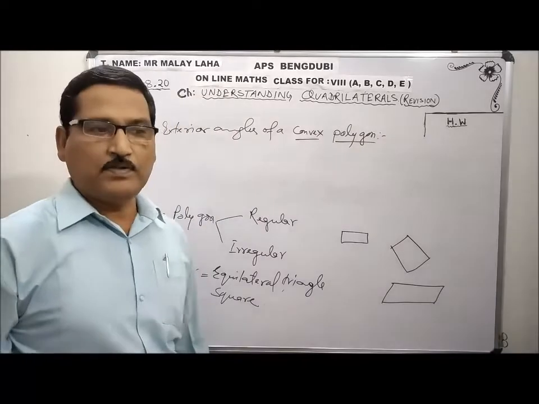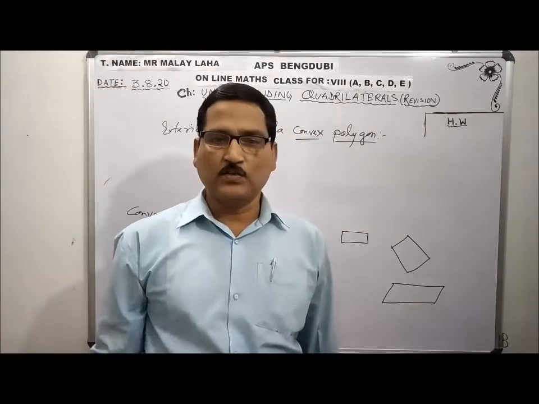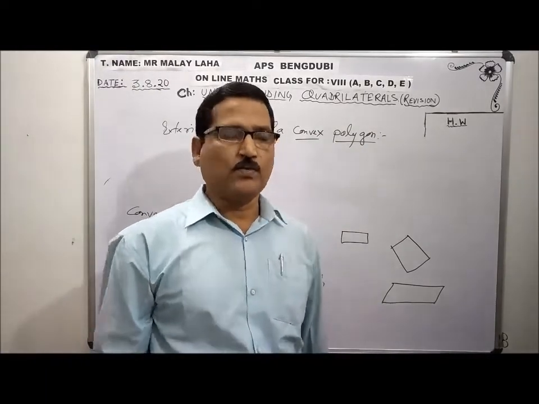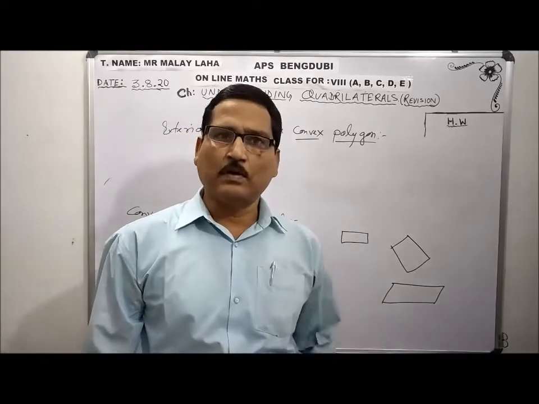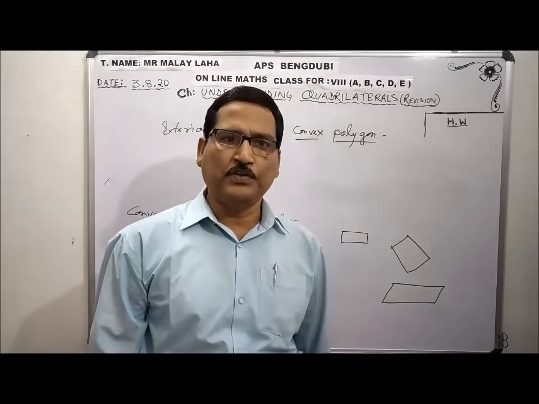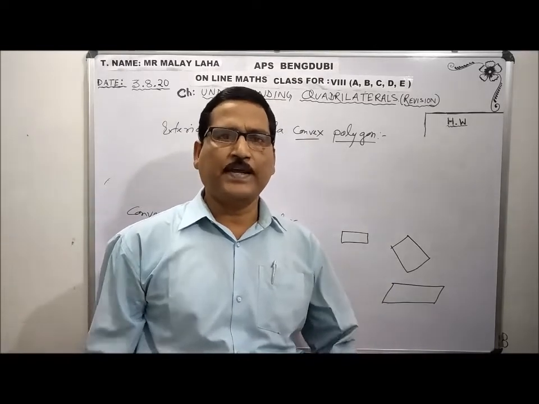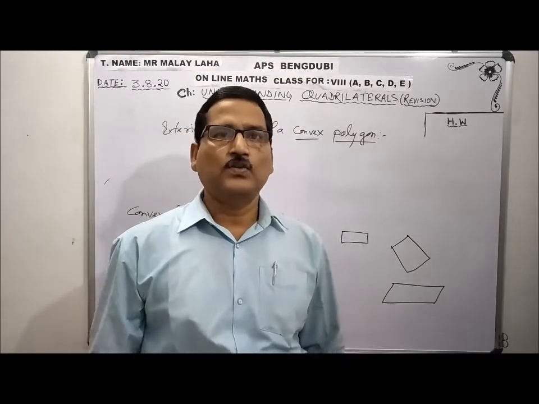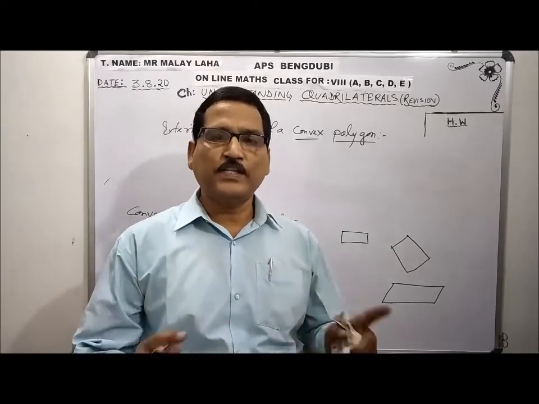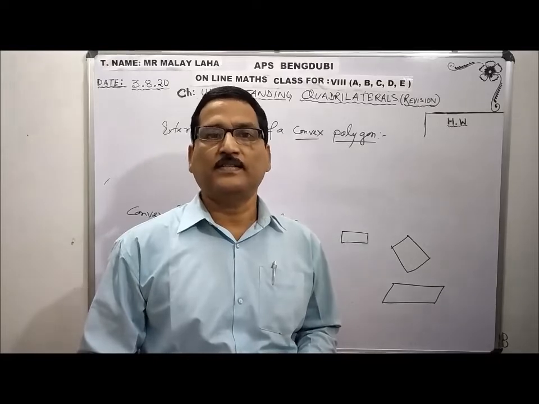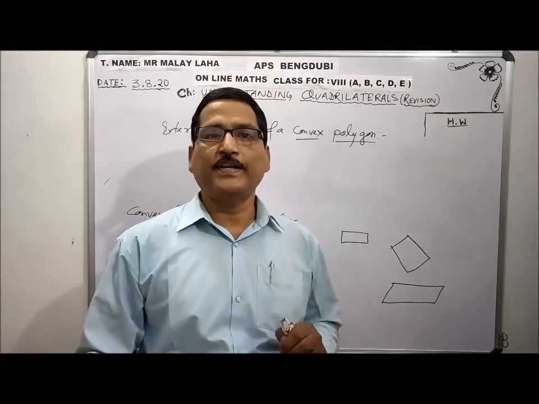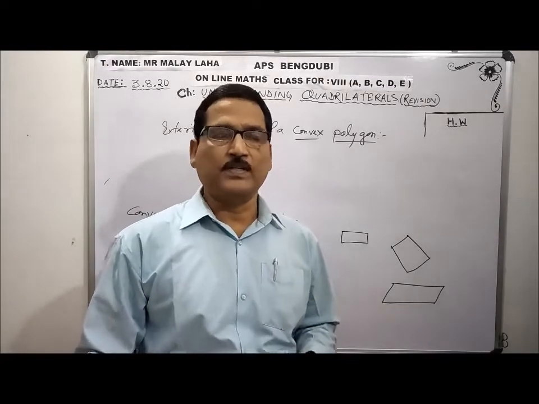Convex polygon means interior angles not more than 180 degree. So what about the types of convex polygon you draw, starting from triangle to infinity? You will see the exterior angles sum does not change. The exterior angle sum is fixed, that is 360 degree for any type of convex polygon.